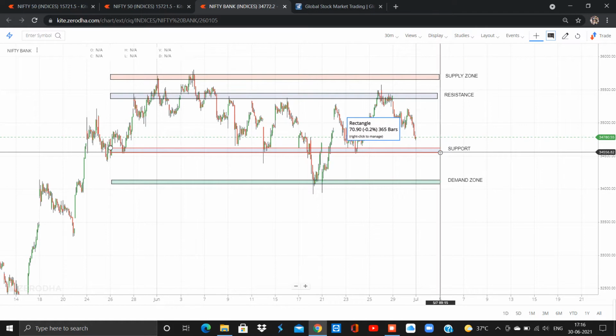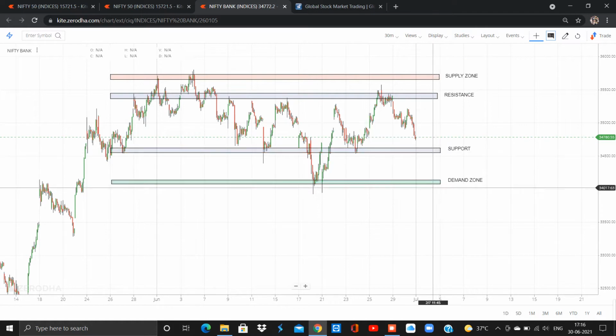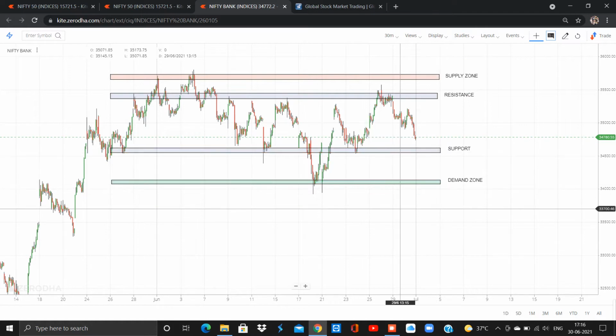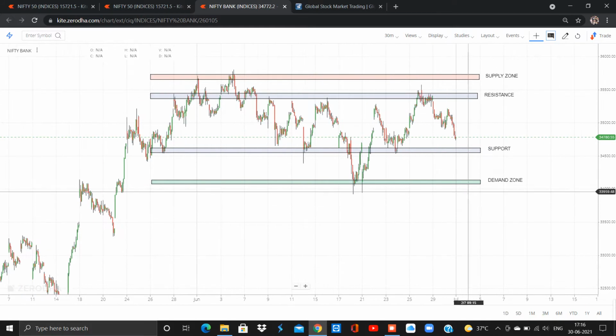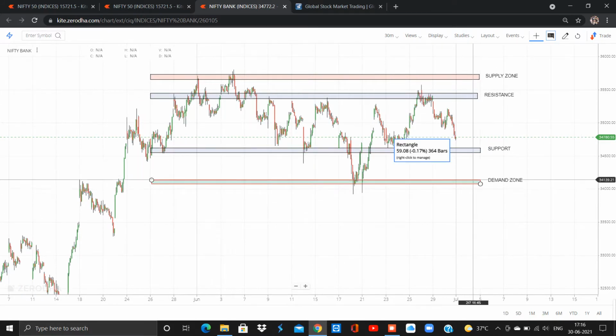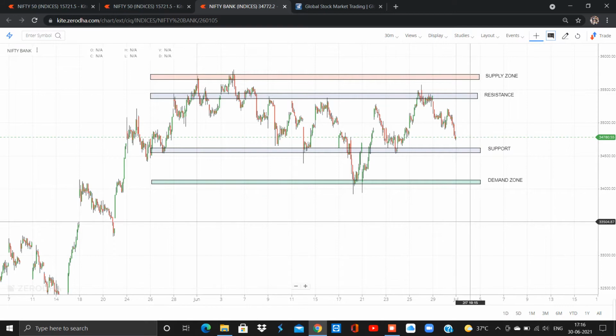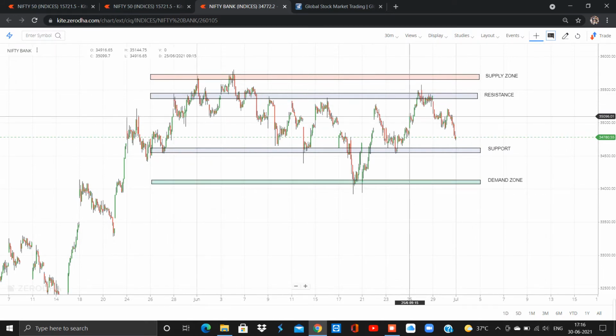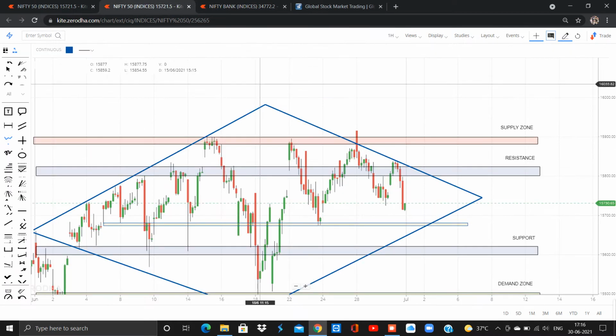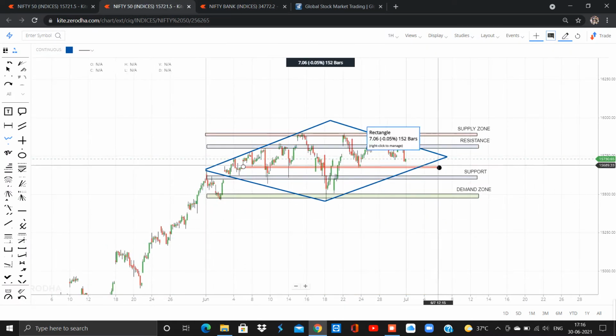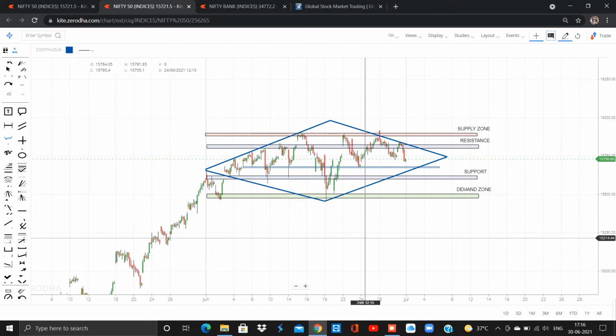Because as I said earlier, the support area and demand zone area are bullish areas. We should only take the buy signal in this area. It is also roughly forming a kind of diamond pattern, but not like Nifty. Nifty forms a very good diamond pattern formation. There could be a huge momentum breakout in the upcoming trading sessions. Hope we will catch that and make huge profits.